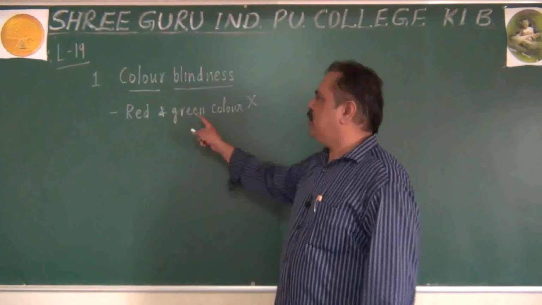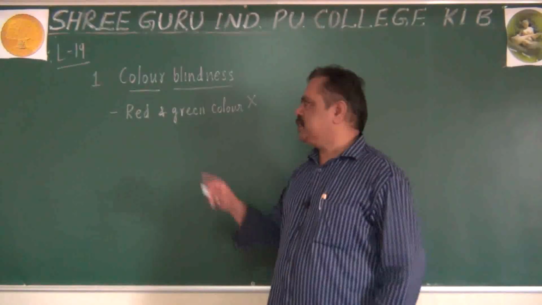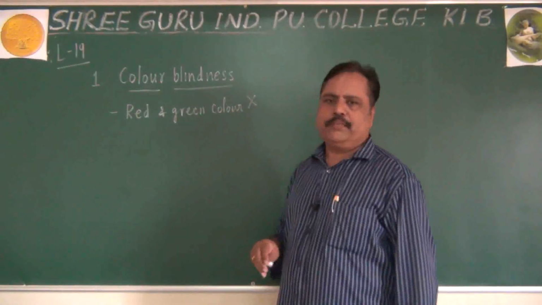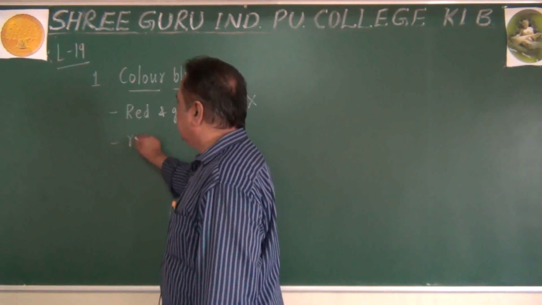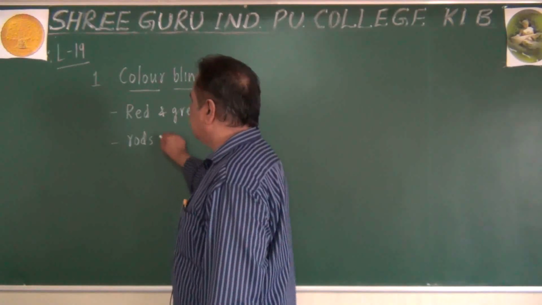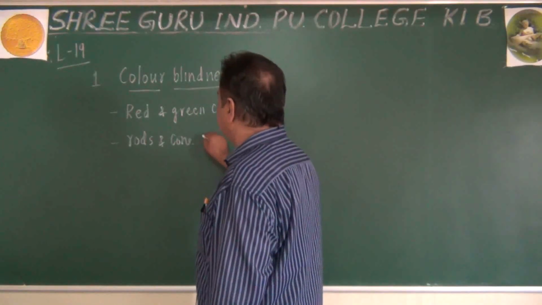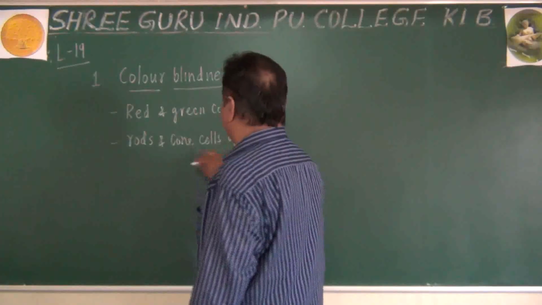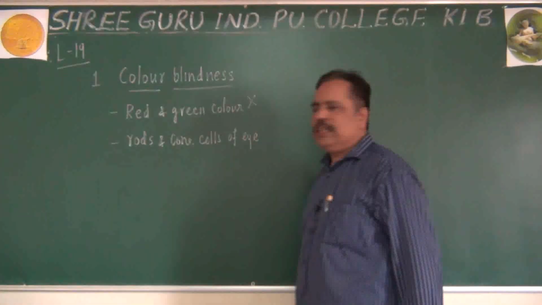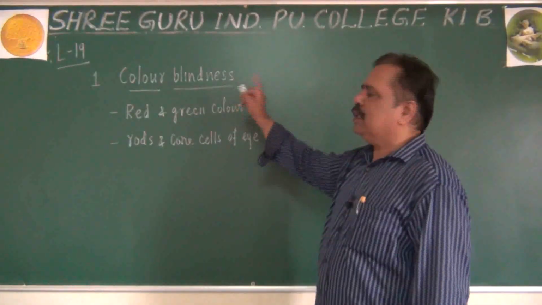Why is this type of color blindness caused? Why are they unable to distinguish red and green color? It is due to defectiveness in the rods and cones of our eye. Remember, when the rod and cone cells of our eye become defective, when they do not produce a particular protein, then that person becomes color blind.